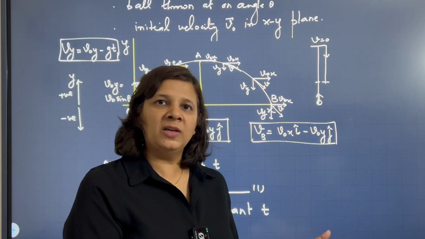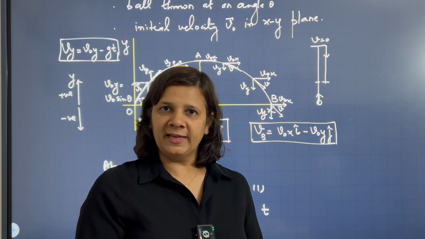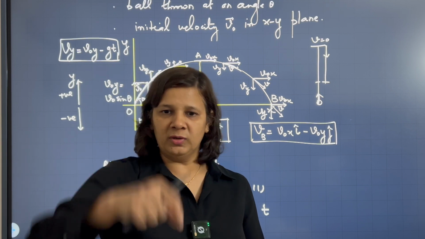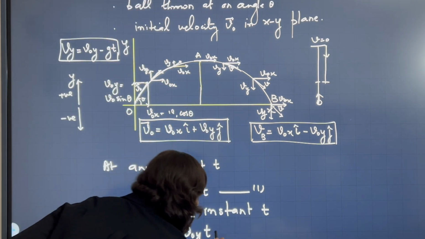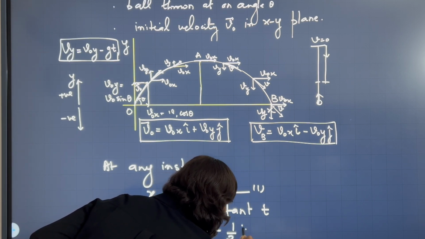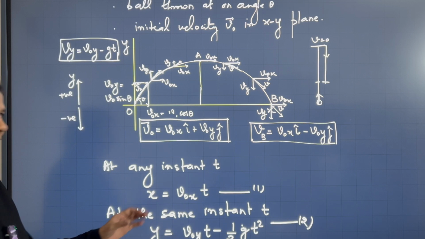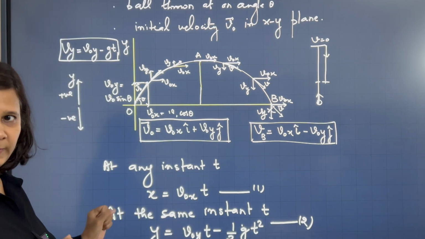In this equation I am taking the initial velocity to be v naught y in time t, and my acceleration a will become minus g because I am taking downward direction to be negative. So I can write this as minus half g t square. Okay, so at any instant time t, the x and y coordinates for this ball are given by these.